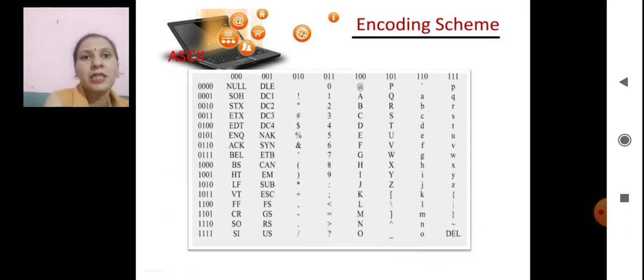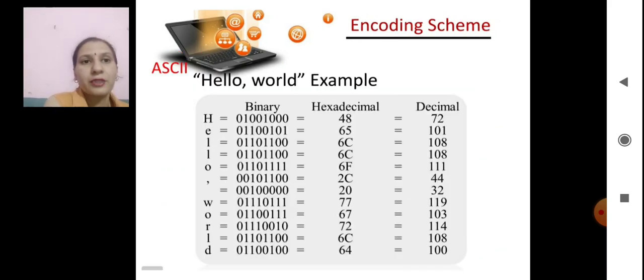So these are the ASCII values of the different alphabets or different characters. Suppose we have the words hello world and we want to convert them into ASCII. Suppose I press A through the keyboard. What the driver of the printer does is convert A into a number which will be understood by the computer, that is, convert it into ASCII or ISCII or Unicode. In this way we can convert hello world.